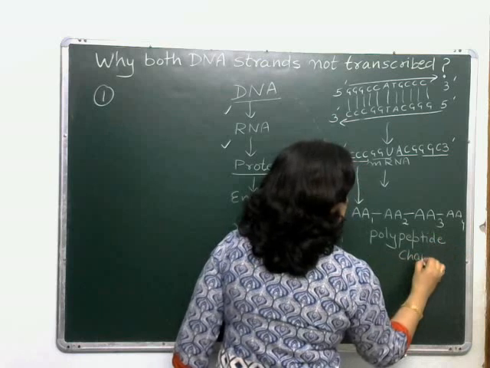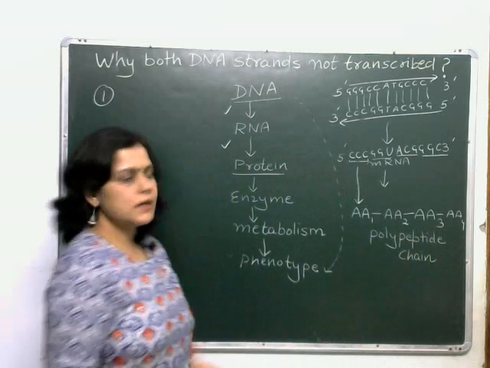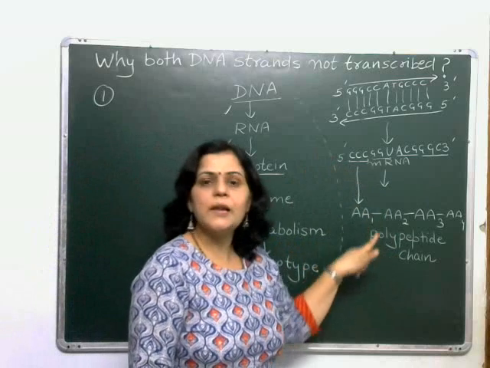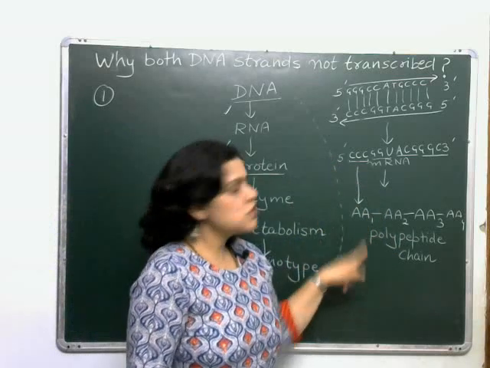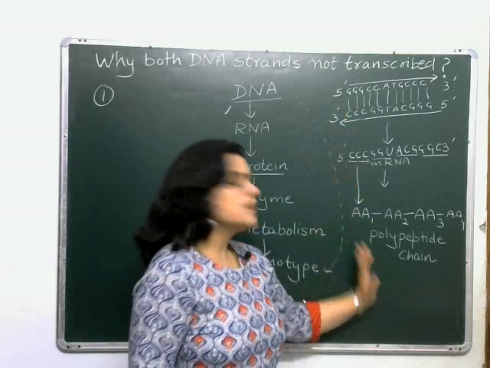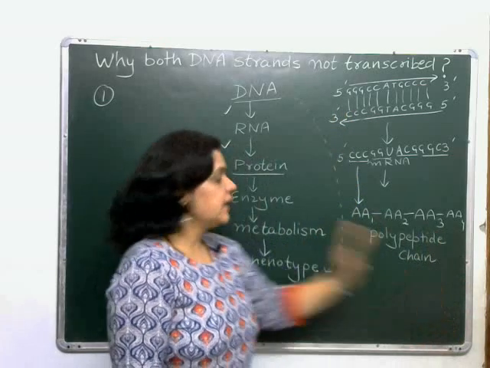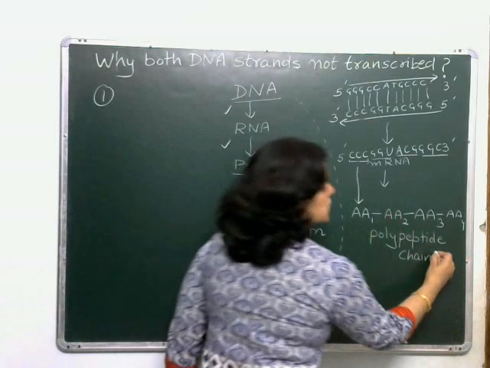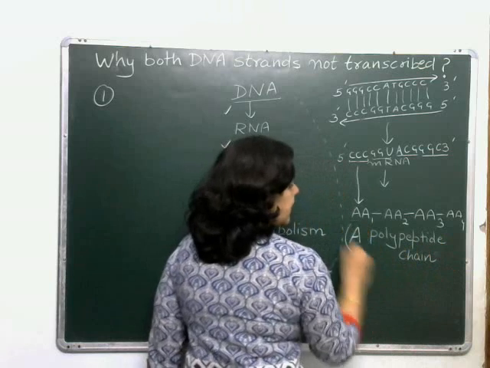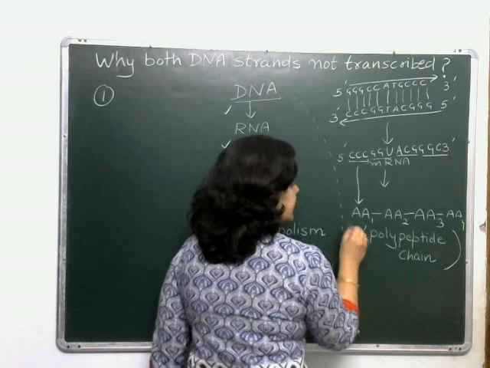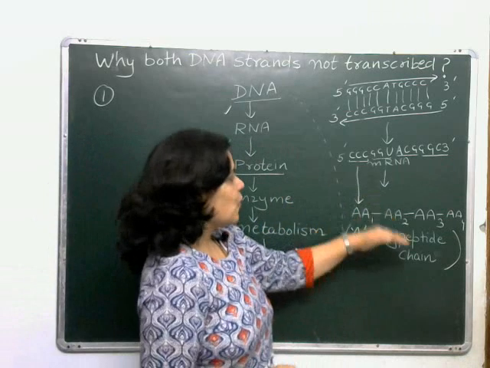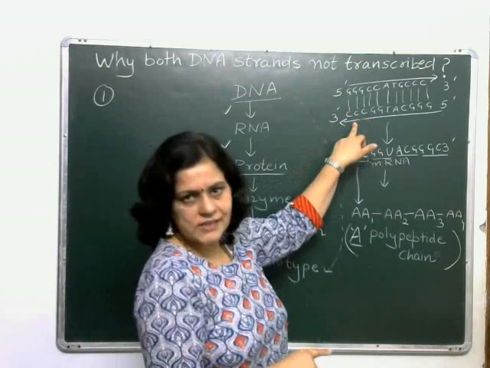This polypeptide chain is formed by this mRNA with the help of amino acids, with the help of ribosome, and the information mRNA got from DNA. So this is a certain polypeptide chain. Let's call this polypeptide chain A. Let's name it A. This is the name of the chain, A polypeptide chain. And now let's go to DNA again.